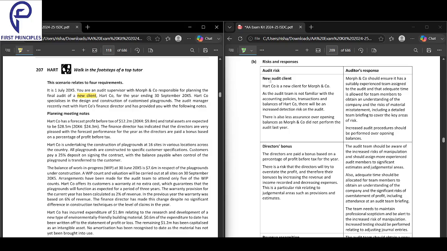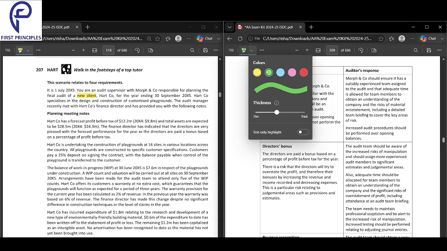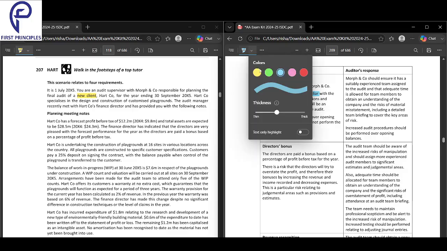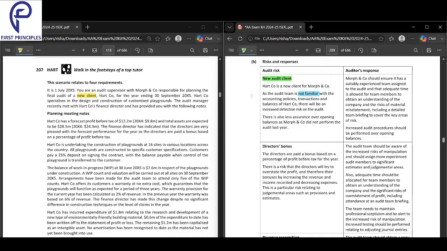So it's a new client. That is the first risk: the client is new. Why is it a risk? Because there is an increased detection risk, because your audit team is not familiar with the accounting policies. That is the biggest risk. Familiar with what? Accounting policies, transactions, and the opening balances. You're not sure if it's going to be correct. So this is the main risk, that you're not familiar.